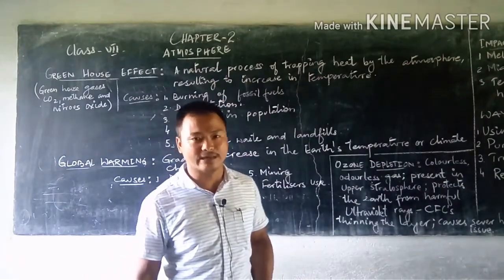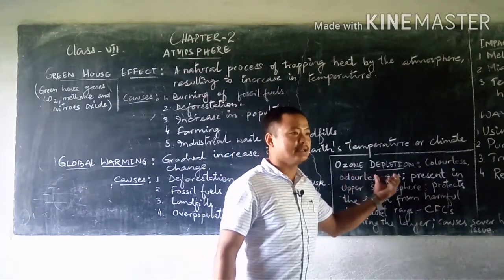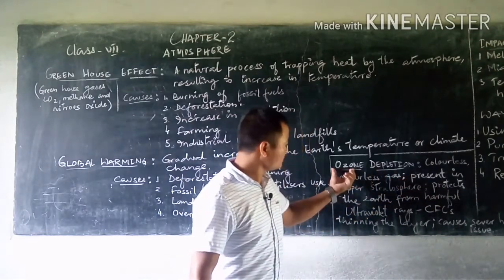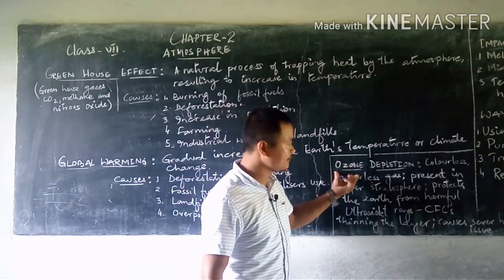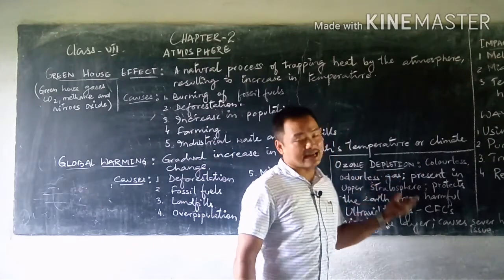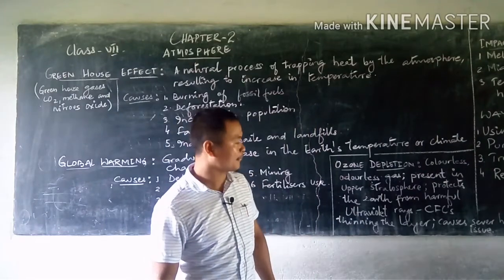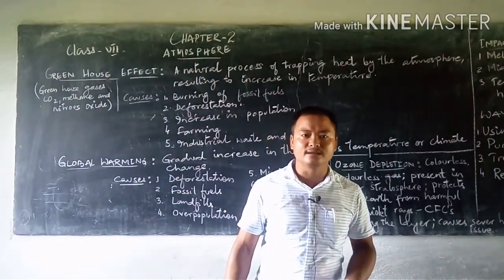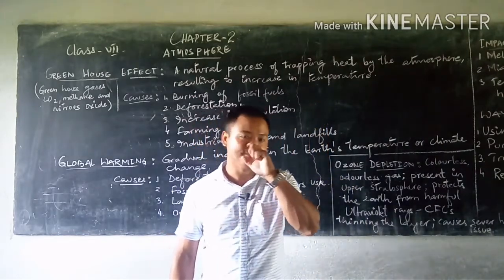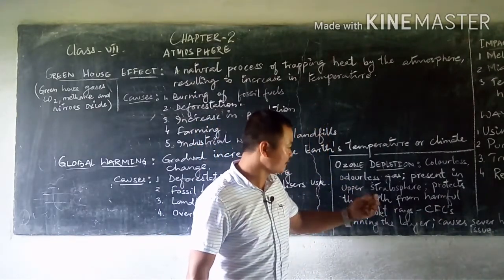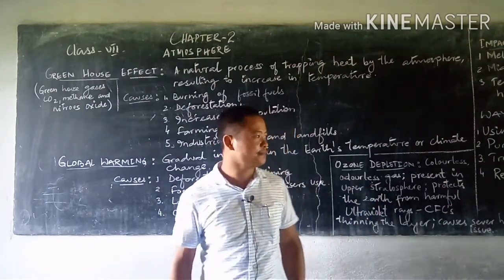What are we witnessing? At a larger scale, we are witnessing ozone depletion. Ozone, chemical symbol O3, is a colorless and odorless gas which is already present in the upper stratosphere of the atmosphere. It is very important for life survival on this earth because it protects us from the harmful rays of the sun. In fact, we call them harmful ultraviolet radiations of the sun, UV rays.